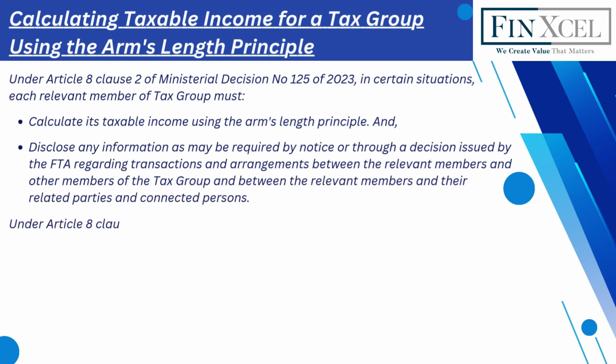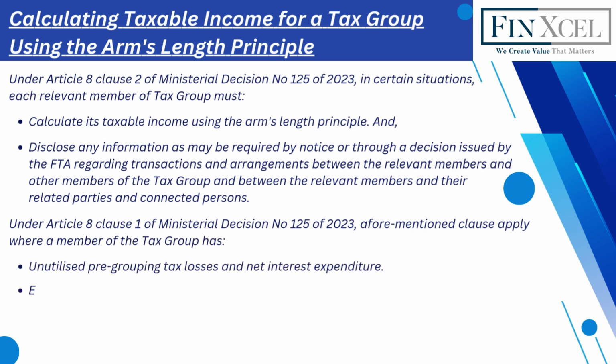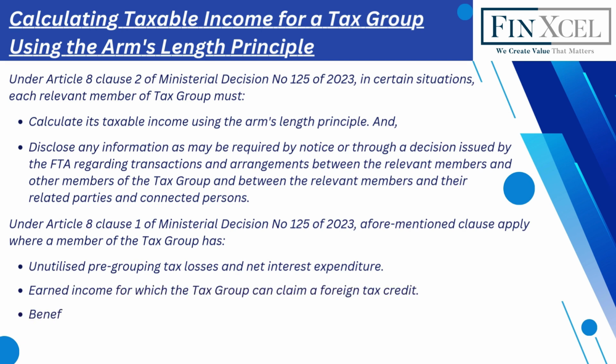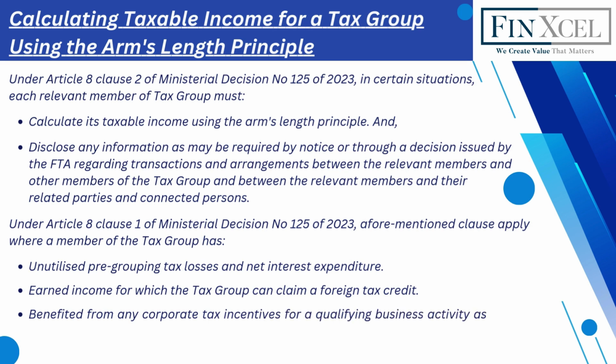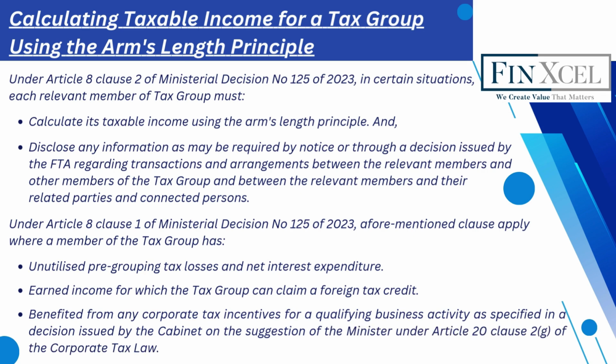Under Article 8 Clause 1 of Ministerial Decision No. 125 of 2023, the aforementioned clause applies where a member of the tax group has unutilized pre-grouping tax losses, net interest expenditure, earned income for which the tax group can claim a foreign tax credit, or benefited from any corporate tax incentives for a qualifying business activity as specified in a decision issued by the Cabinet on the suggestion of the Minister under Article 20 Clause 2G of the Corporate Tax Law.